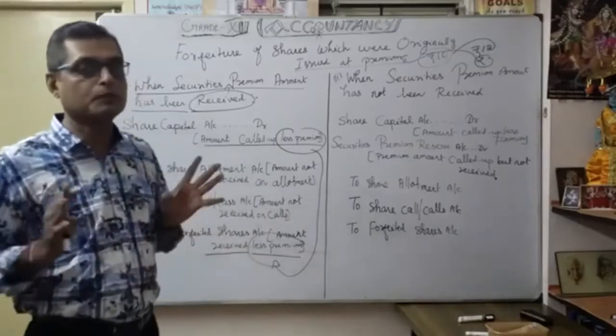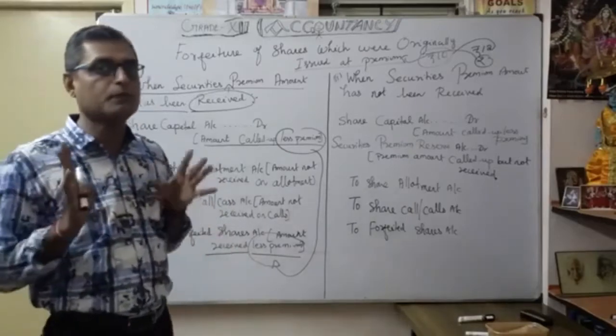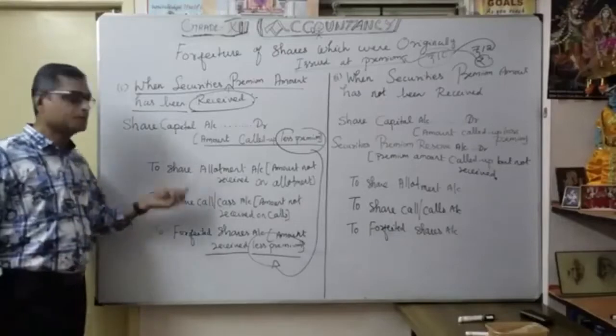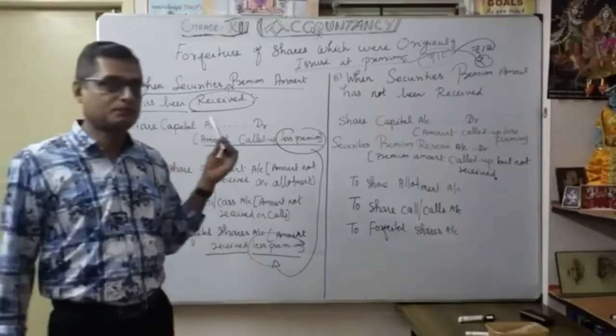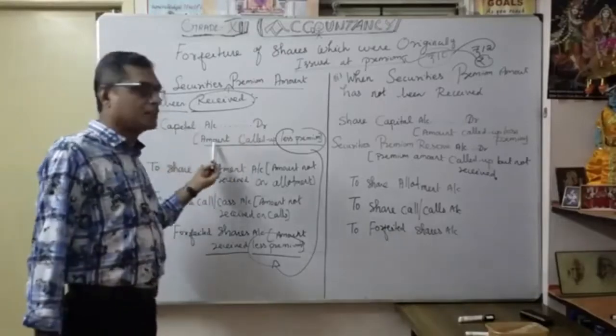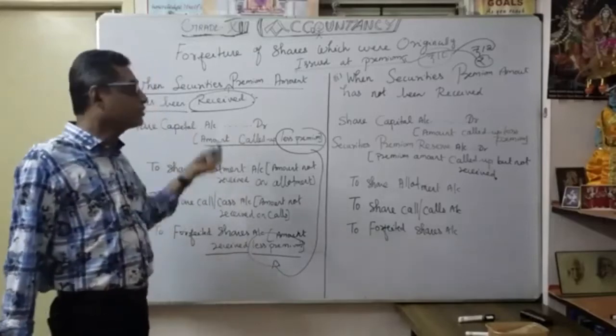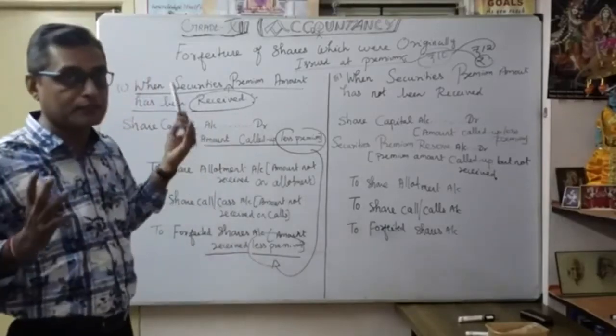You have to reduce from the premium. You want to remove the premium amount. Understood? Because that premium amount we can't utilize here. Okay, here it is totally removed on both sides. Here also removed, here also removed, even though we received the premium amount. That is very, very important.